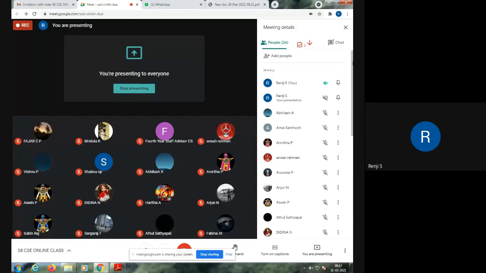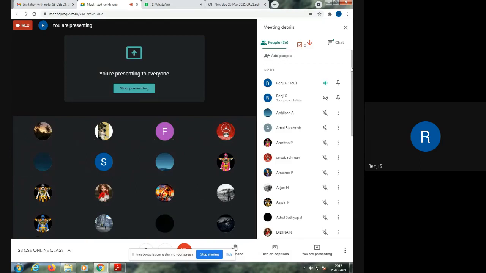There were 4 kinds of things. The first building block was things, and there are 4 kinds of things: structural things, behavioral things, annotational things, and grouping things. Structural things are of 7 kinds: classes, interfaces, collaborations, use cases, active classes, components, and nodes. These are the 7 kinds of structural things.